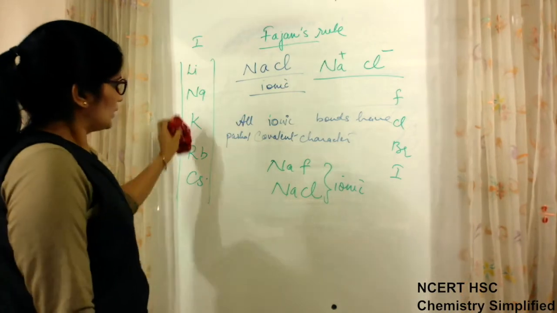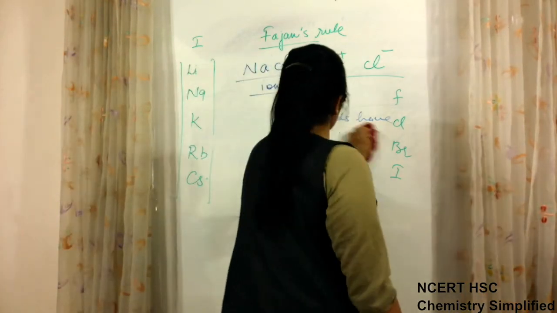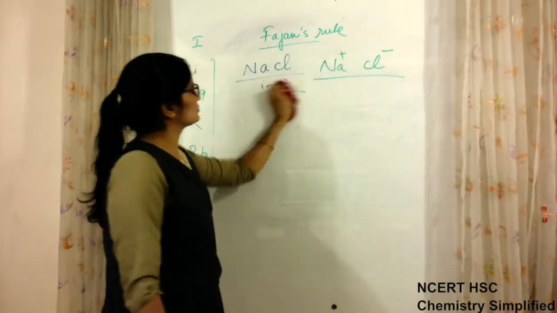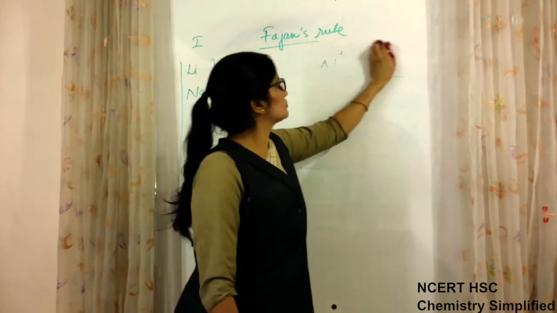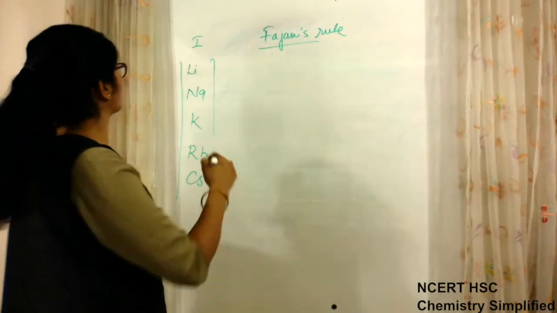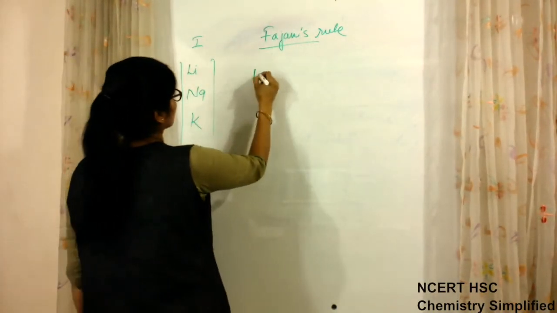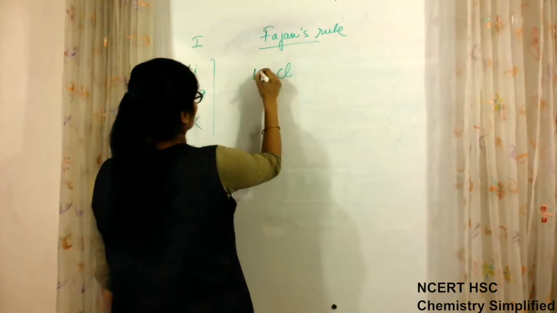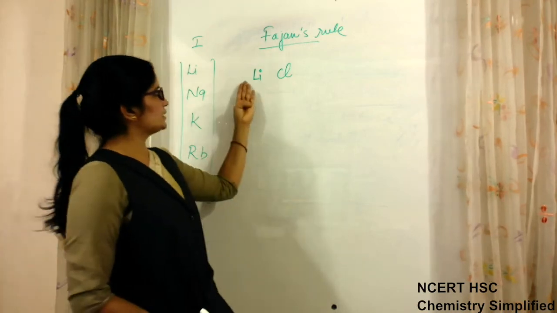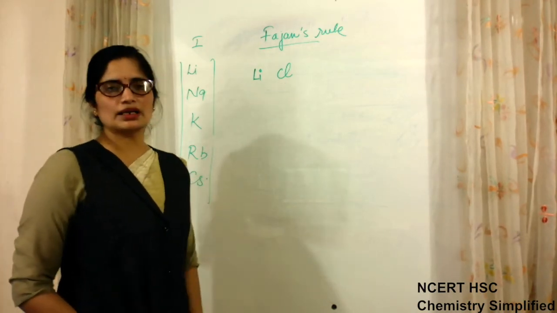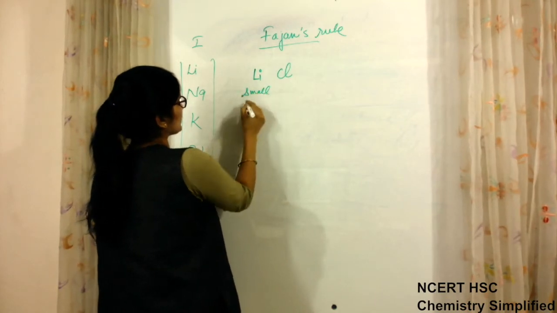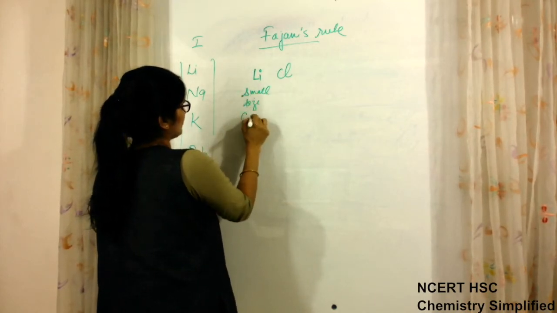Now, how is this explained? Lithium and chlorine, suppose they are making a bond, because of the small size of the cation.